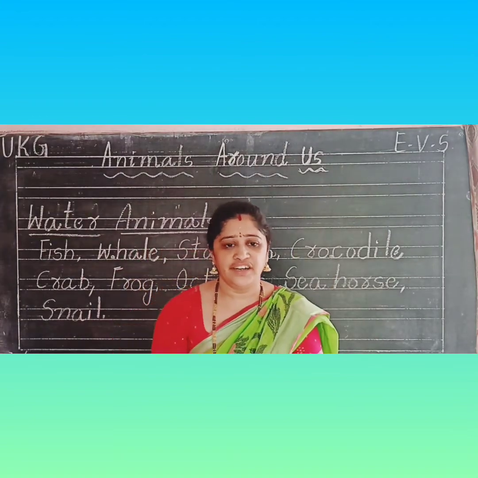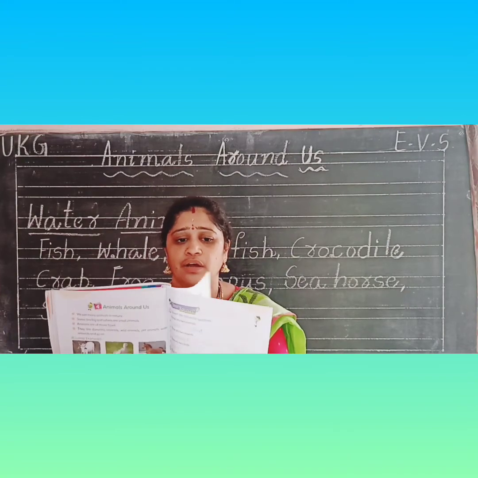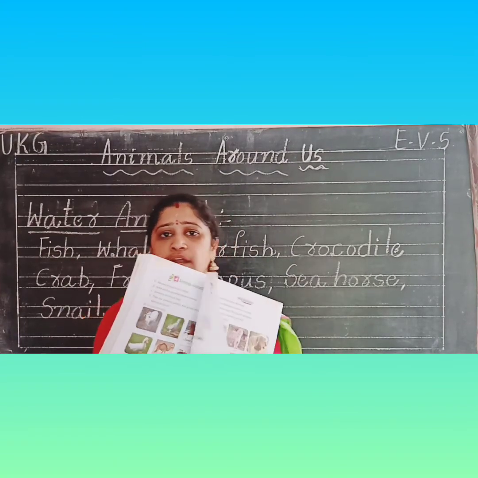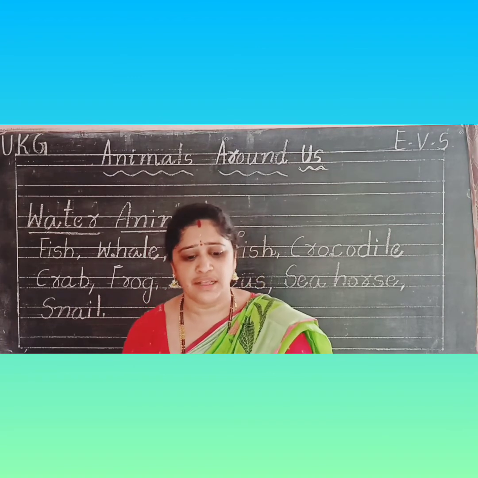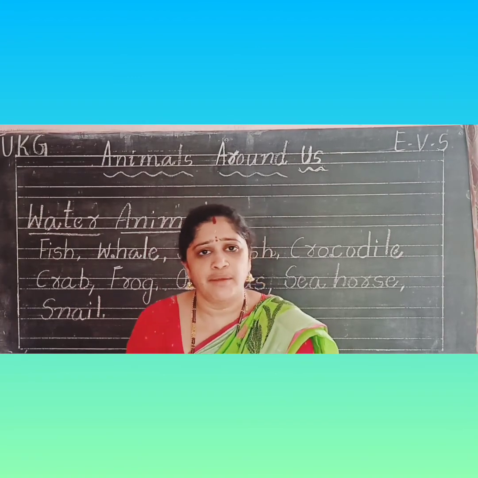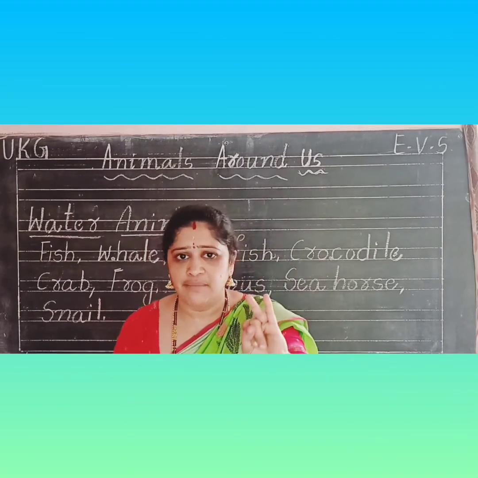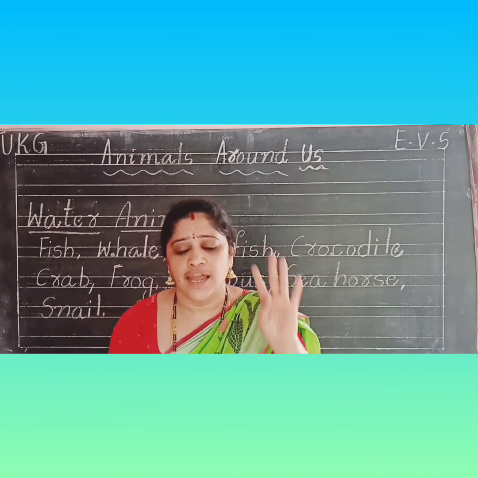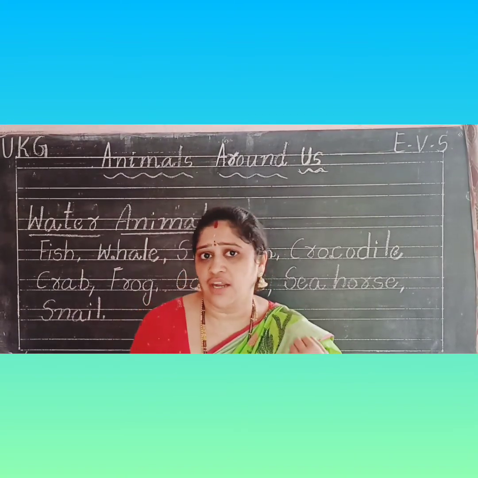Today we completed, Nana, animals around us. Animals are around us. Some animals are big and some animals are small. So many types are there. Domestic animals, pet animals, wild animals and water animals. Domestic animals are used for our usage only.